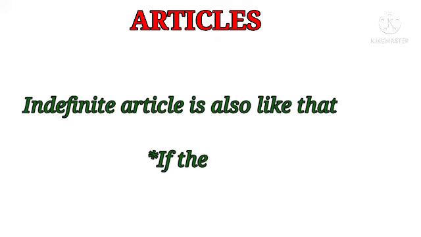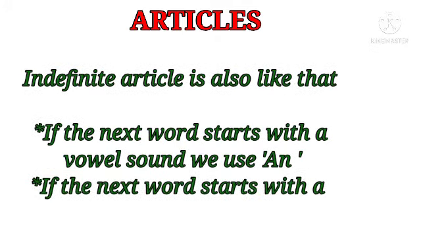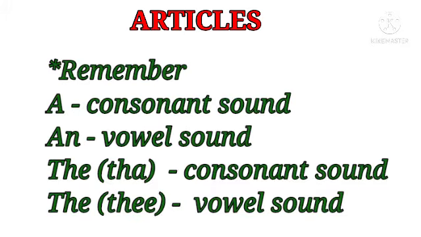Similarly, the indefinite article is also like that. If the next word starts with a vowel sound, we use an. If the next word starts with a consonant sound, we use a. Note this point: remember, a with consonant sound, an with vowel sound; "thuh" with consonant sound, "thee" with vowel sound.